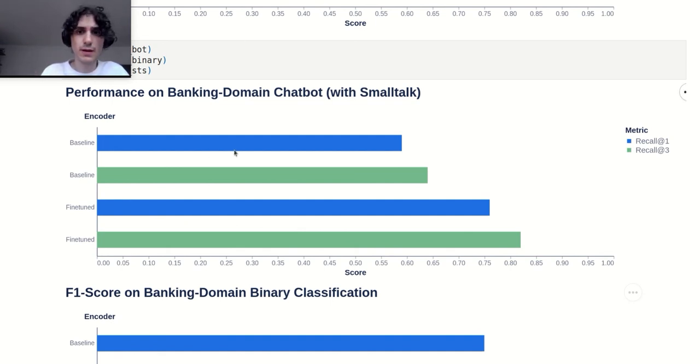So for our baseline model, the recall at 1 is around 60. But if we take a look at the fine-tuned model, the recall at 1 is over 75. So we have a 15 points increase. Similarly, for the recall at 3, we go from 65 to over 80. So those are very good news.